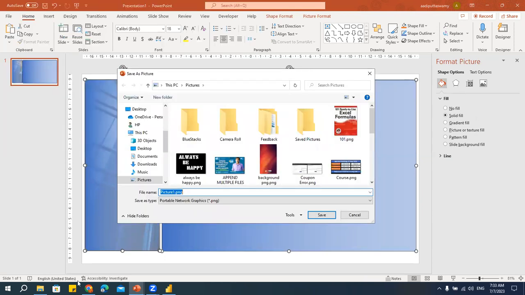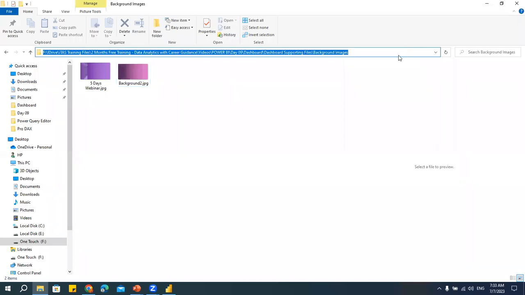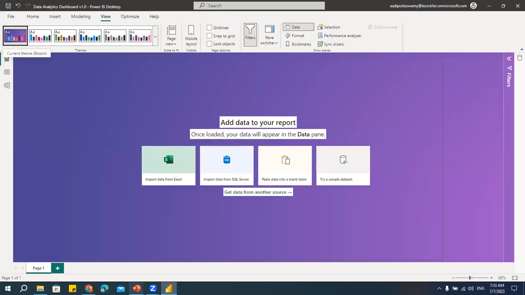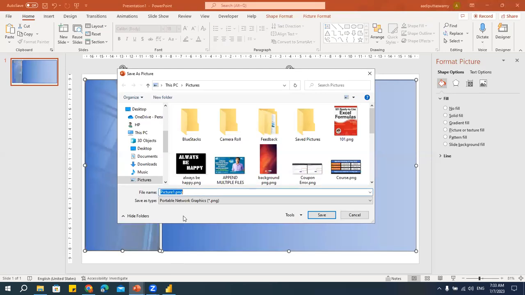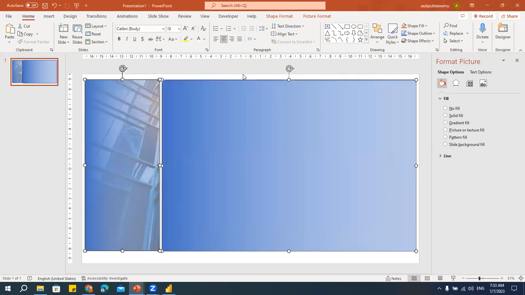I click this save as picture. Now what I'll do, I'll go to this path. Let me go here. And here I'll name this background image and I'll say save. Done.